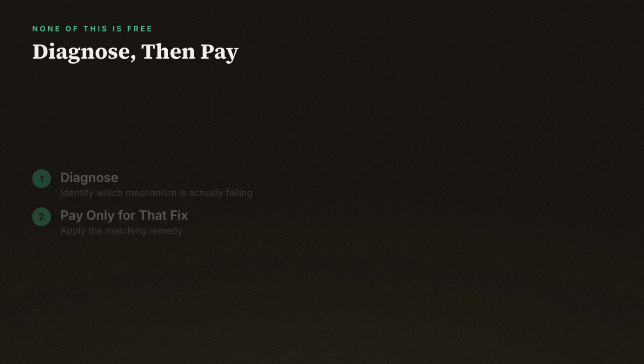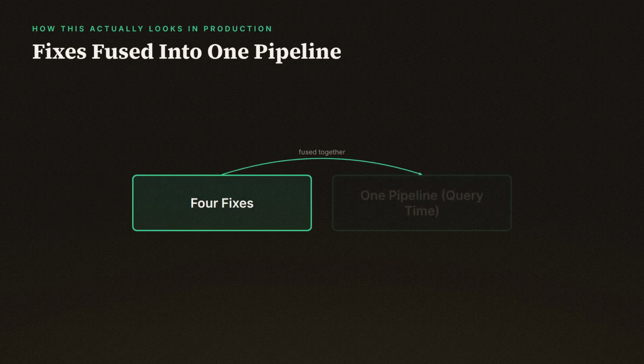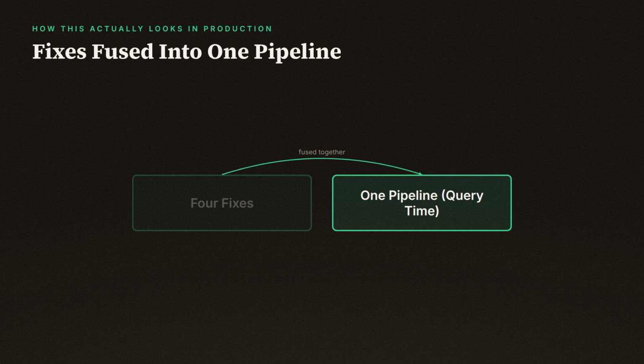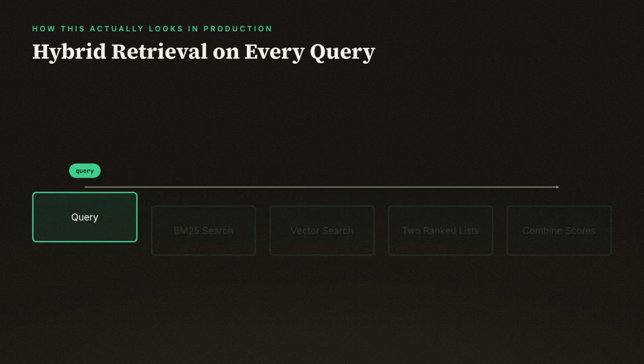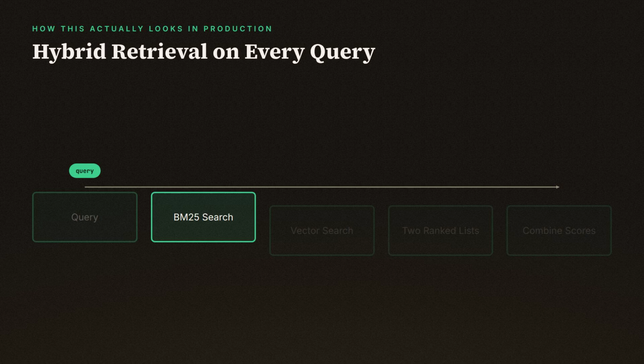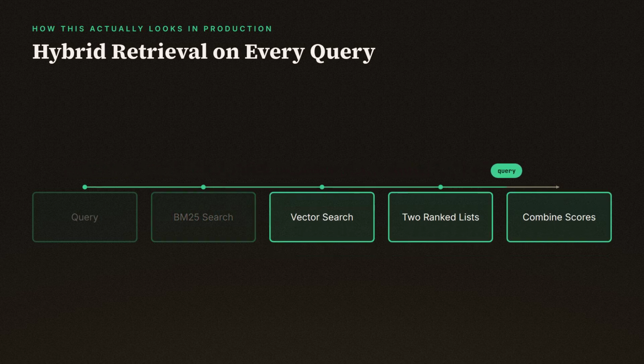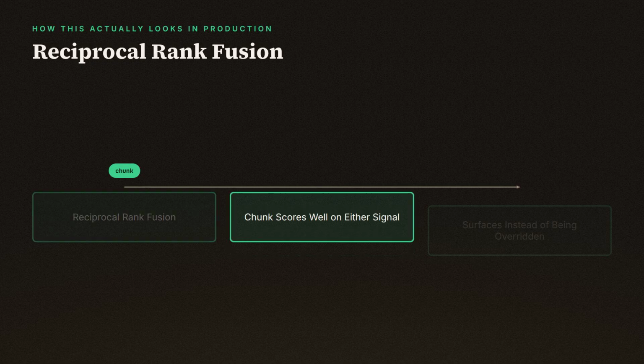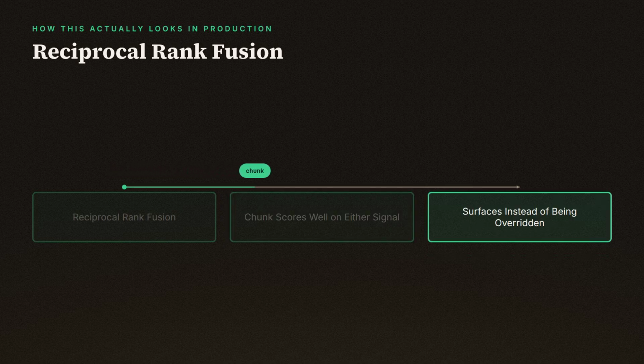Put those 4 fixes into an actual production system, and they don't run as separate experiments, they run as one pipeline, fused together at query time. A real retrieval stack doesn't choose between BM25 and vector search. It runs both on every query, gets 2 ranked lists back, and combines the scores before anything gets re-ranked, usually with something like reciprocal rank fusion, so a chunk that scores well on either signal has a real chance of surfacing, instead of one method silently overriding the other by default.